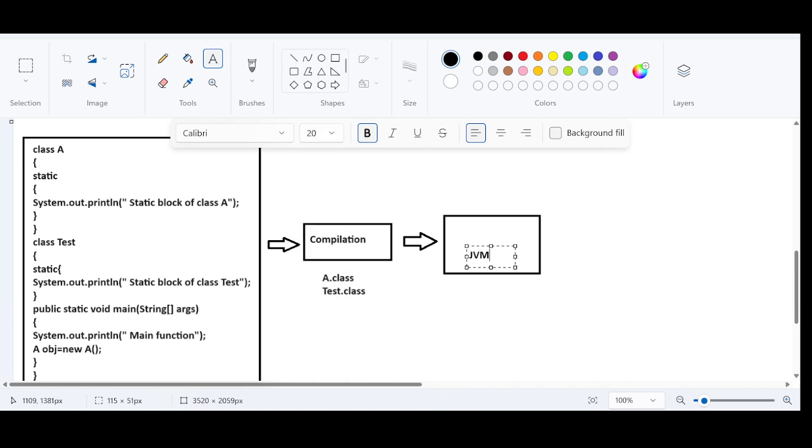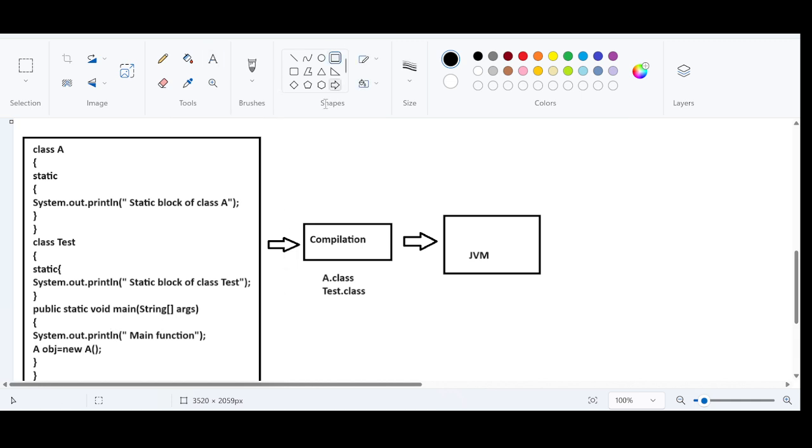Now focus here. The JVM is coming into the picture. What usually happens? By default, the Test.class file will be loaded. Why? Because the main method exists in the Test class. That's why by default this .class file will be loaded inside the JVM.